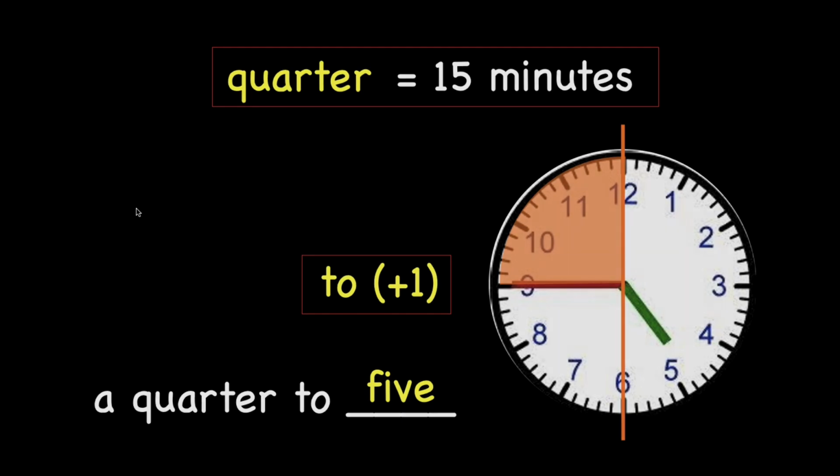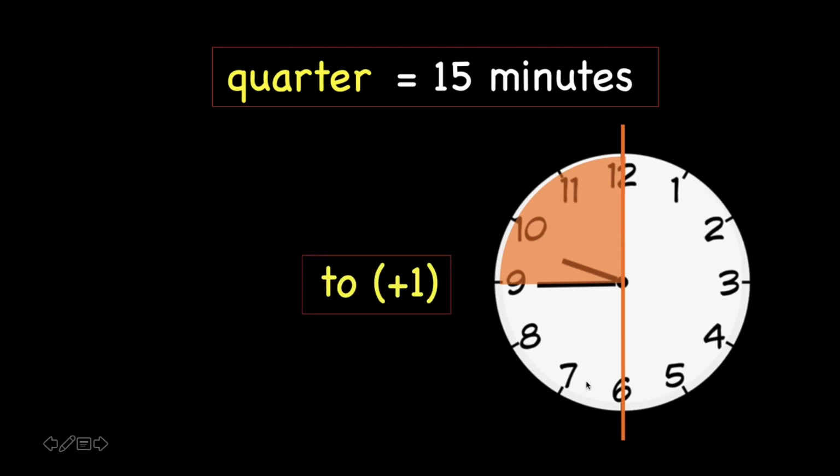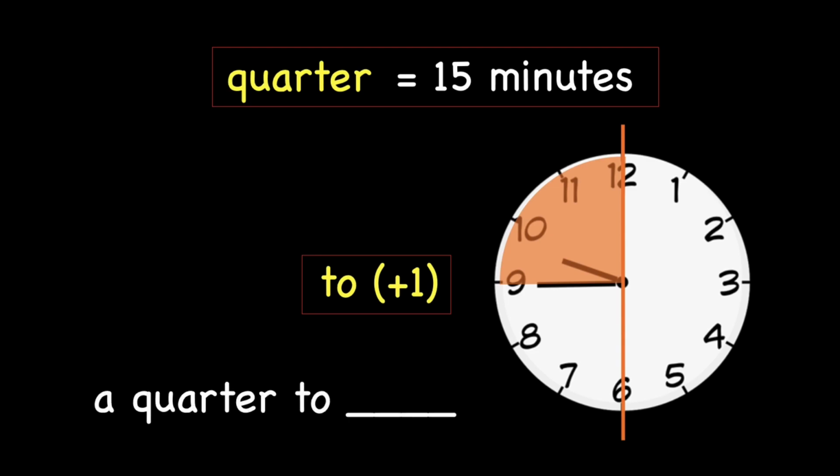Next example. Looking at the long hand, it is pointing at 9. We are using the last 15 minutes, and we are using the left-hand side of the clock. Same thing, 2 plus 1. What is your answer? A quarter to something.